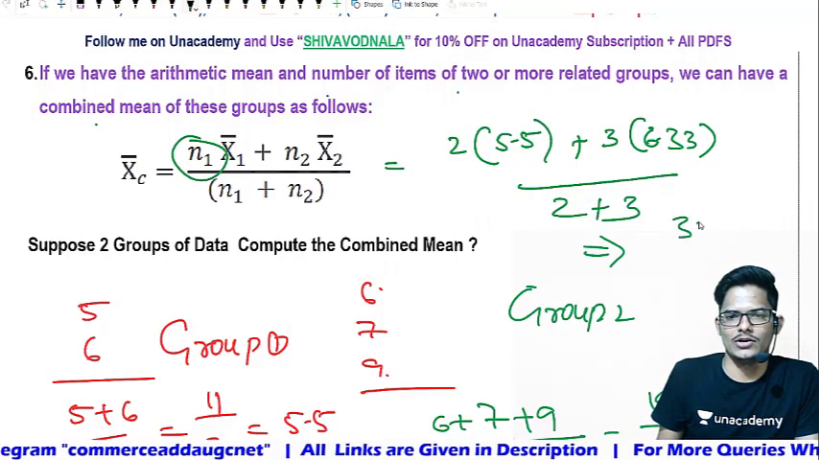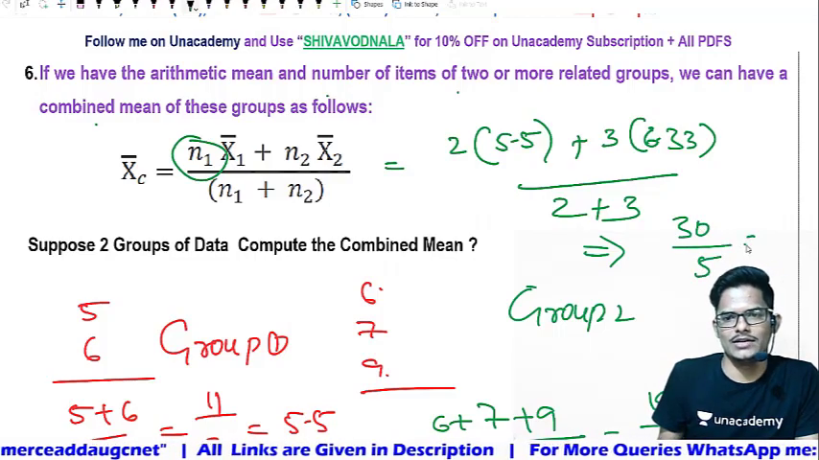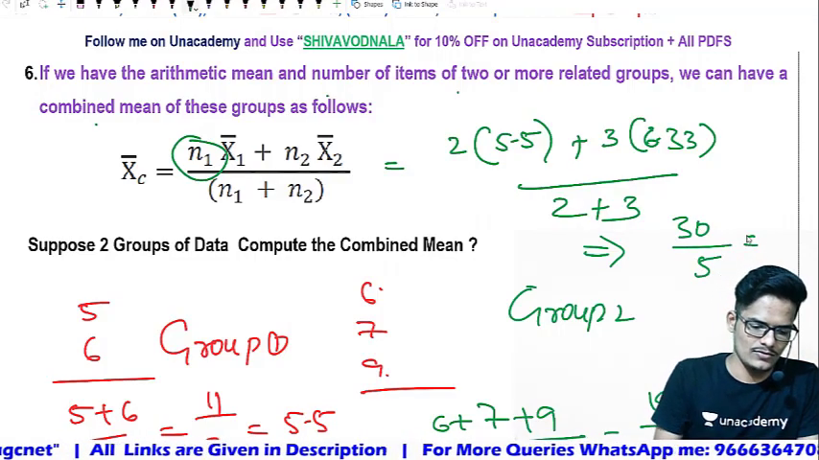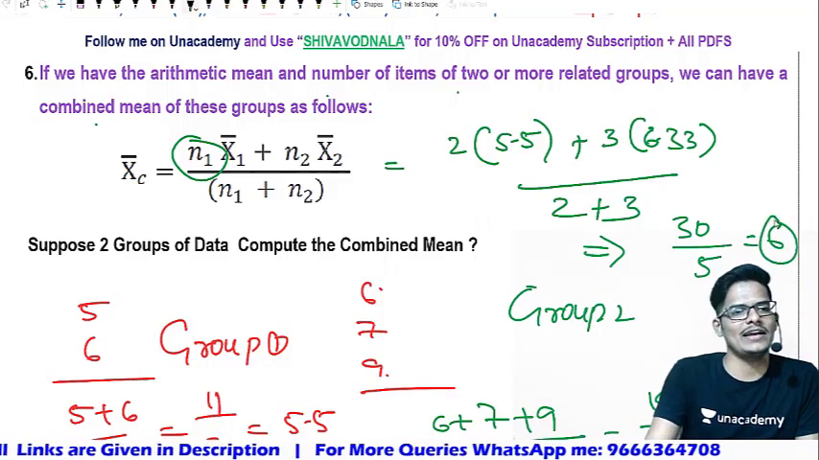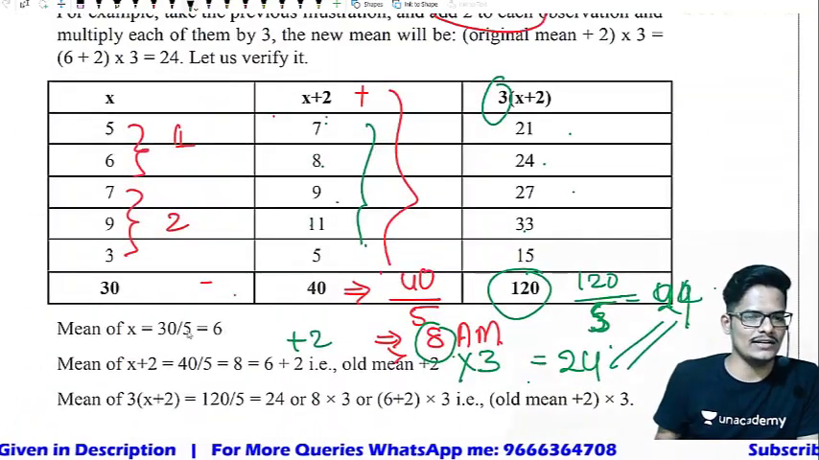11 plus 19 equal to 30, divided by 5. Then you will get the final answer as 6. Whether 6 is the actual arithmetic mean or not? 6 is the actual arithmetic mean also.